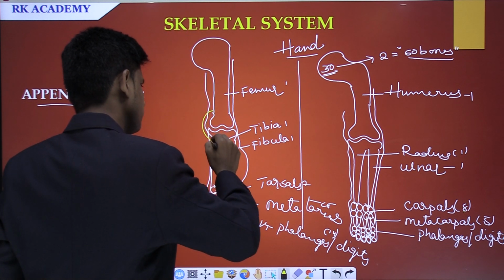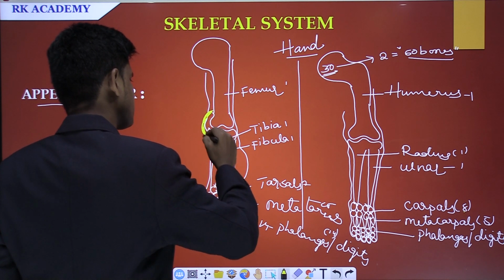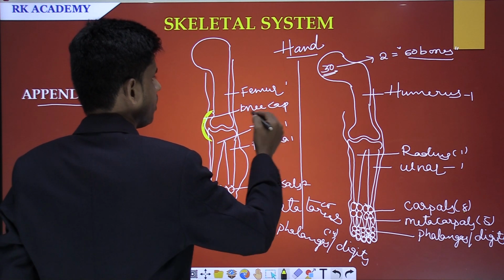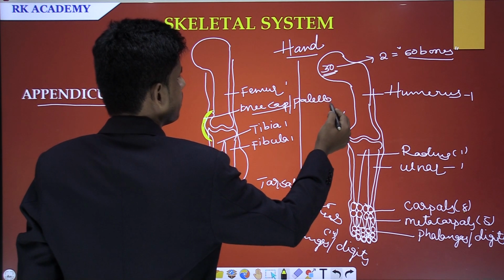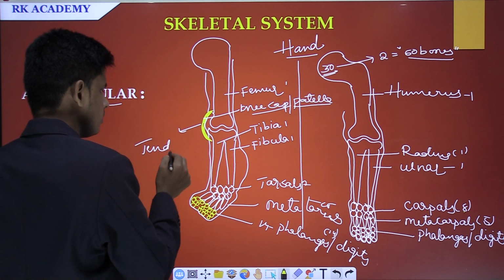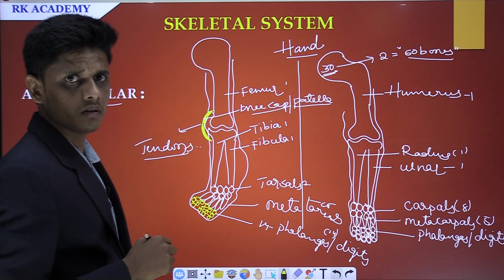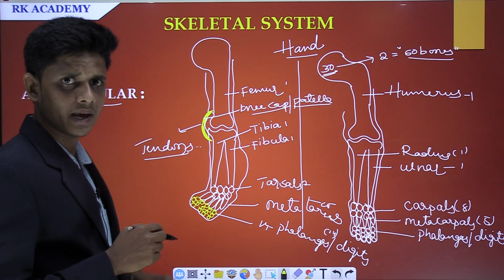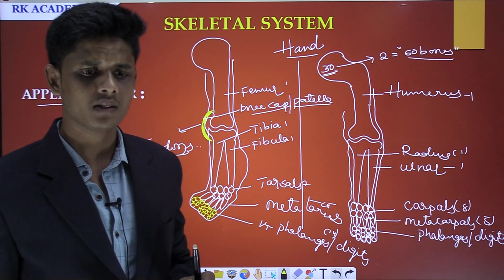Now there is one bone remaining. Here it is the bone, and this is called the kneecap, or also called patella. It is formed with the help of tendons. As I told you, a tendon is a structure which makes an establishment between the bone and the muscle.